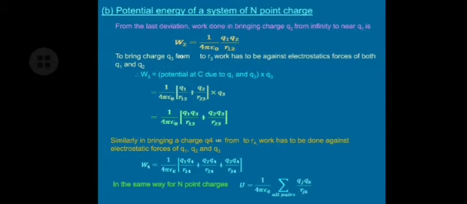Similarly, if we are bringing n number of charges at distances R1, R2, R3, R4, Rn, then the total potential energy is equals to 1 upon 4 pi epsilon 0 summation for all the particles Qj into Qk upon Rjk. So this is all about potential energy of a system of n point charges.